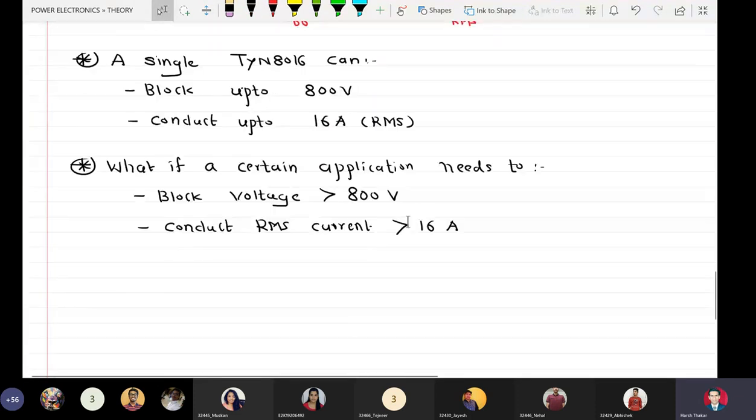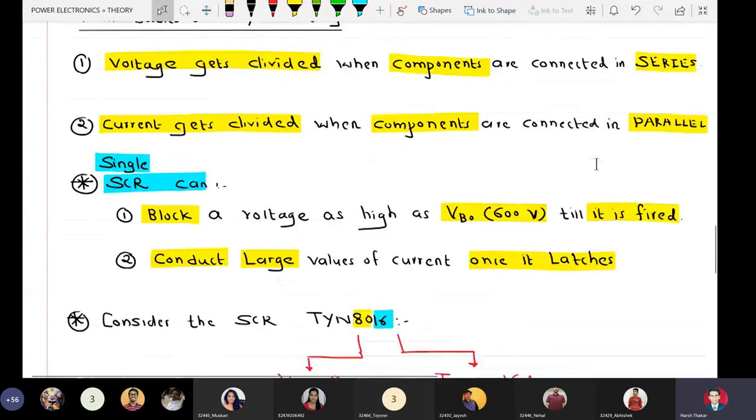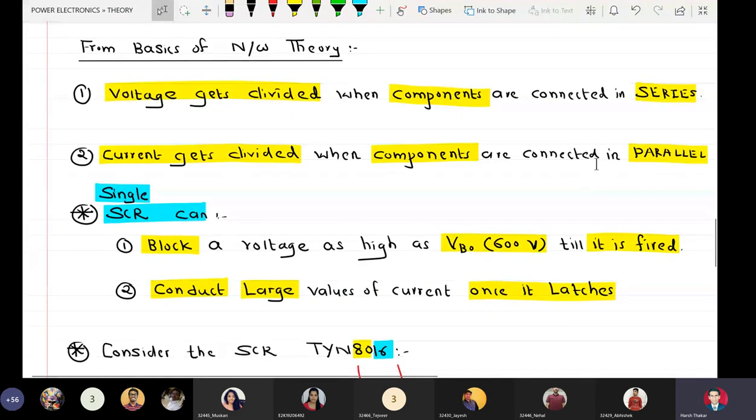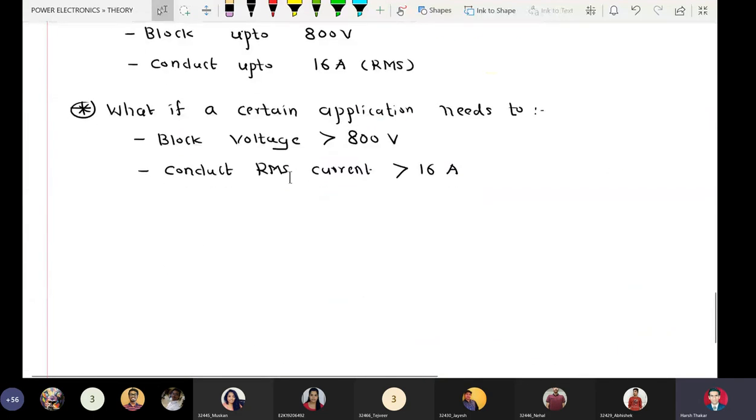So if I connect two TYN8016 devices in series, I get the ability to block voltages greater than 800 volt. Similarly, if I connect two TYN8016 devices in parallel, then I will have the ability to conduct more than 16 amperes of current. So this is basically the need of connecting SCRs in series and in parallel. Okay.